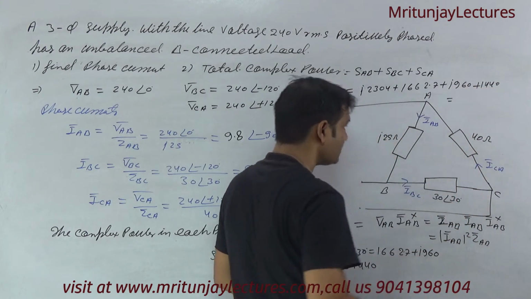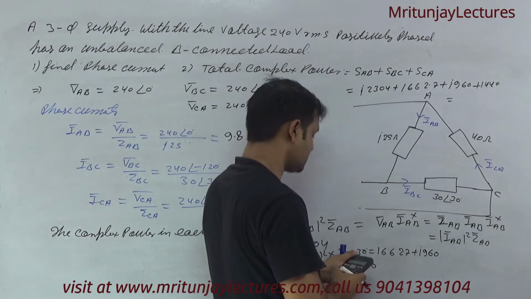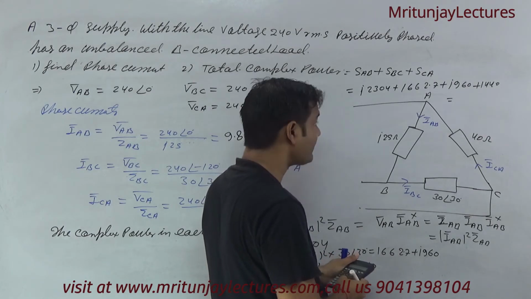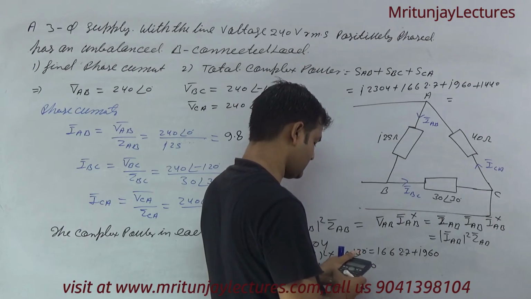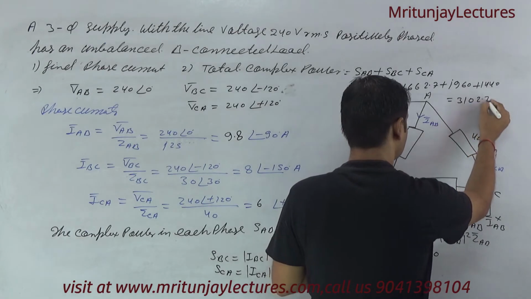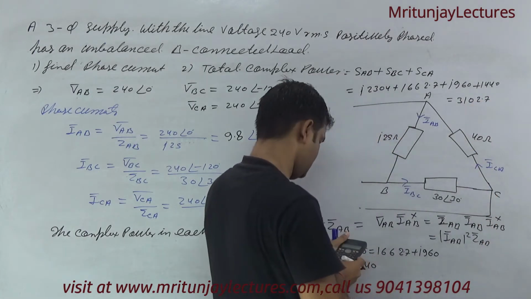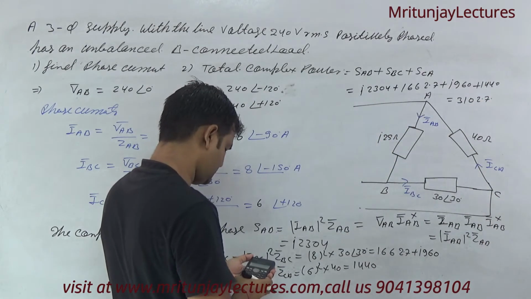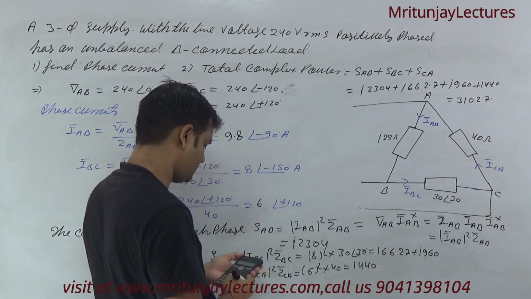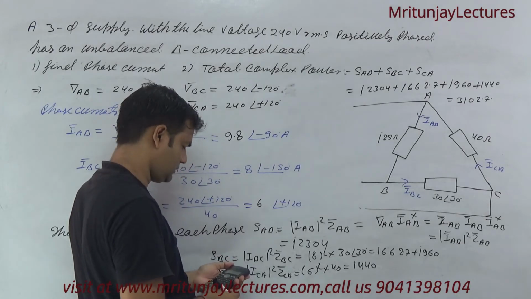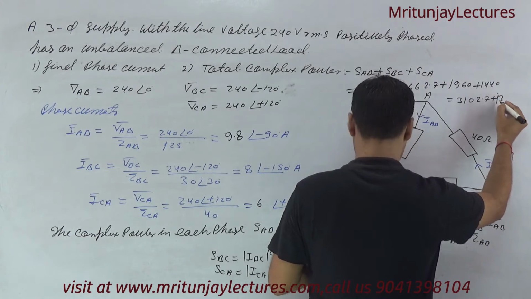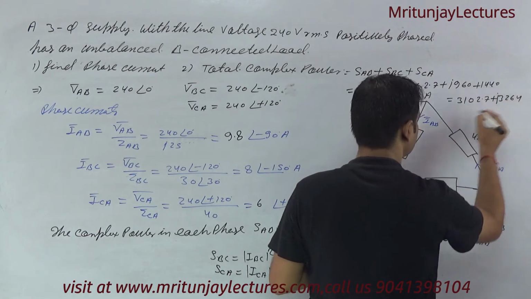This will be equal to 1662.7 plus 1440, that is 3102.7, and 2304 plus 960, we got 3264.